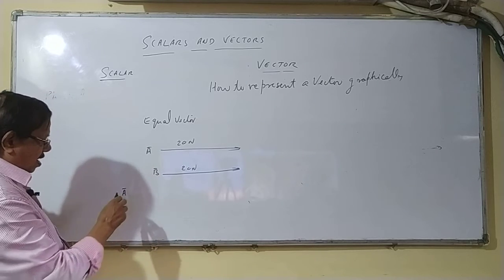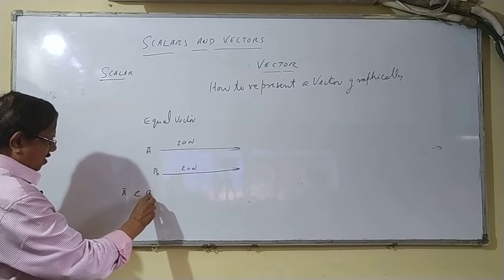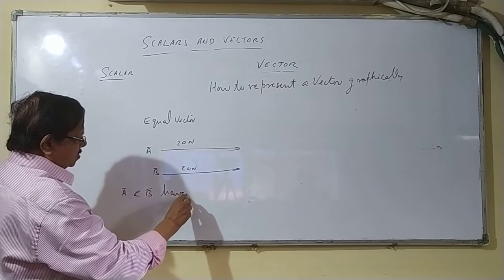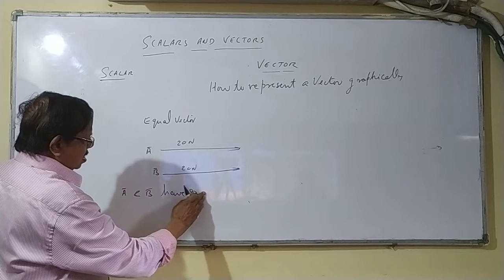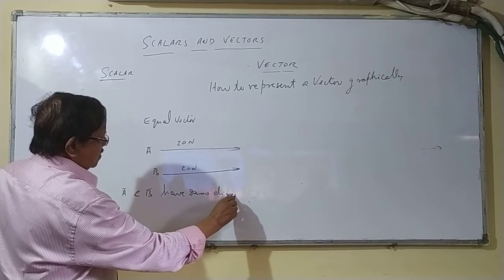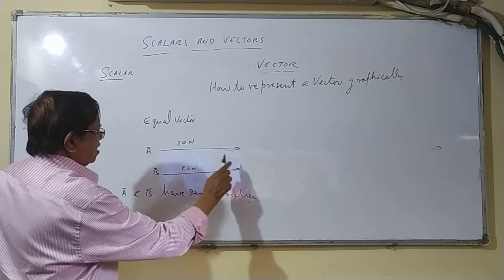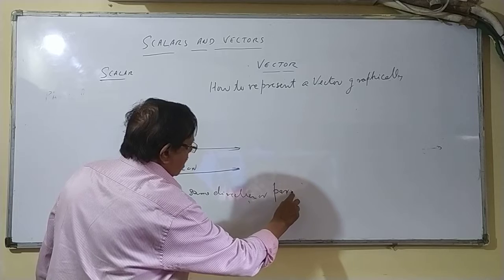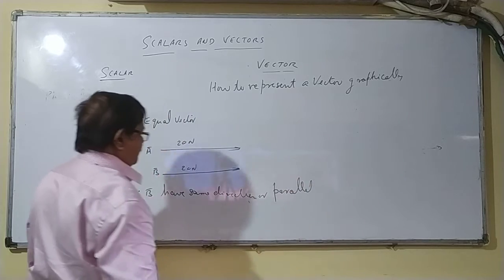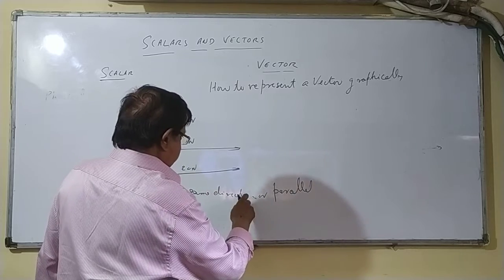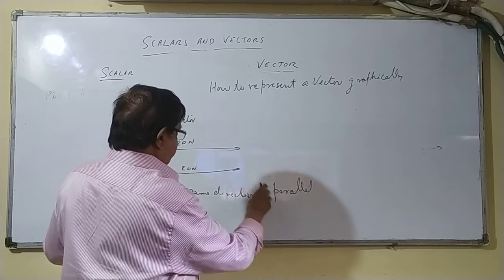Vector A and vector B have the same direction, or we say parallel, same direction or parallel.